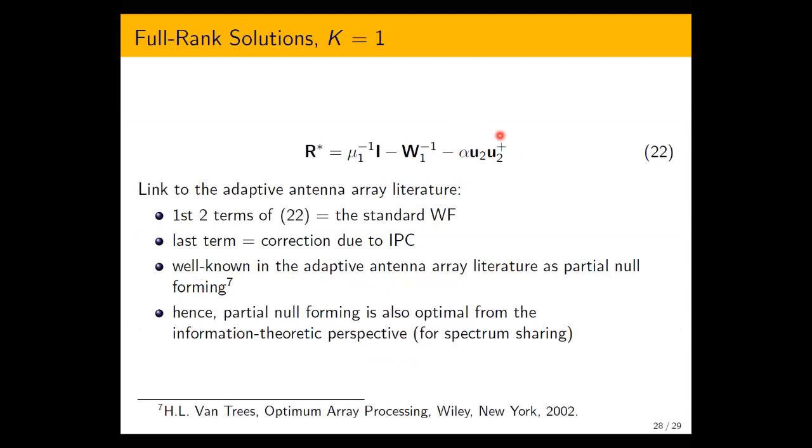So our result here demonstrates that partial null forming is also optimal from an information-theoretic perspective in the context of spectrum sharing. This is a rigorous proof of the technique widely used in the adaptive antenna array literature without any information-theoretic considerations at all. But of course, this optimal result applies only under certain conditions, not in the general case.